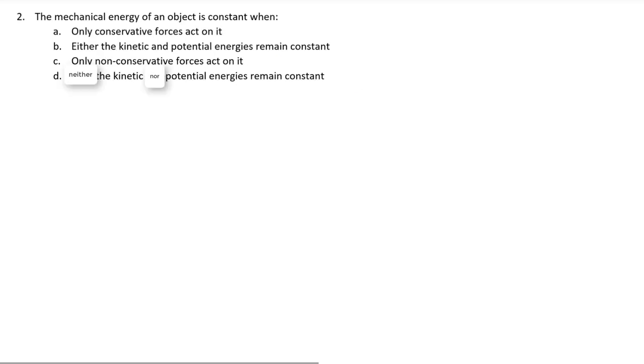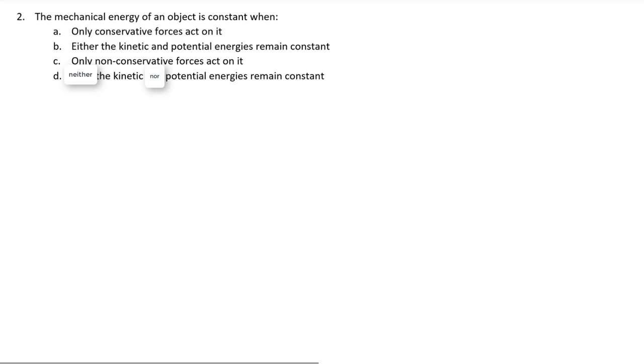The second question is testing our knowledge about mechanical energy and when it is conserved. Is mechanical energy conserved when only conservative forces act on an object, either the kinetic or the potential energies remain constant, only non-conservative forces act on an object, or neither kinetic nor potential energies remain constant?